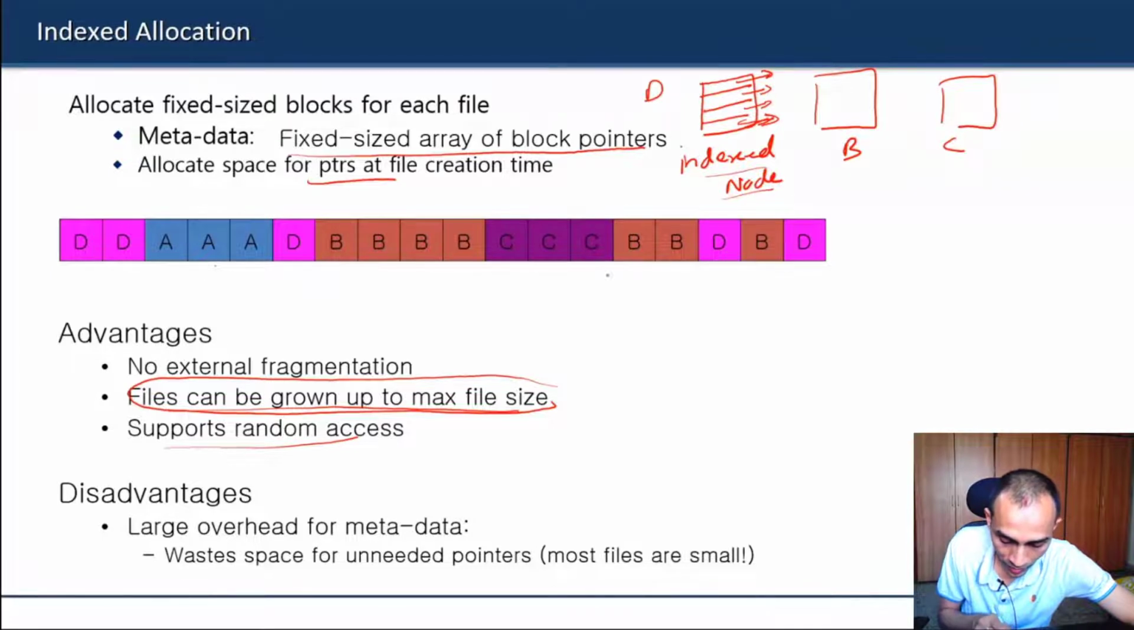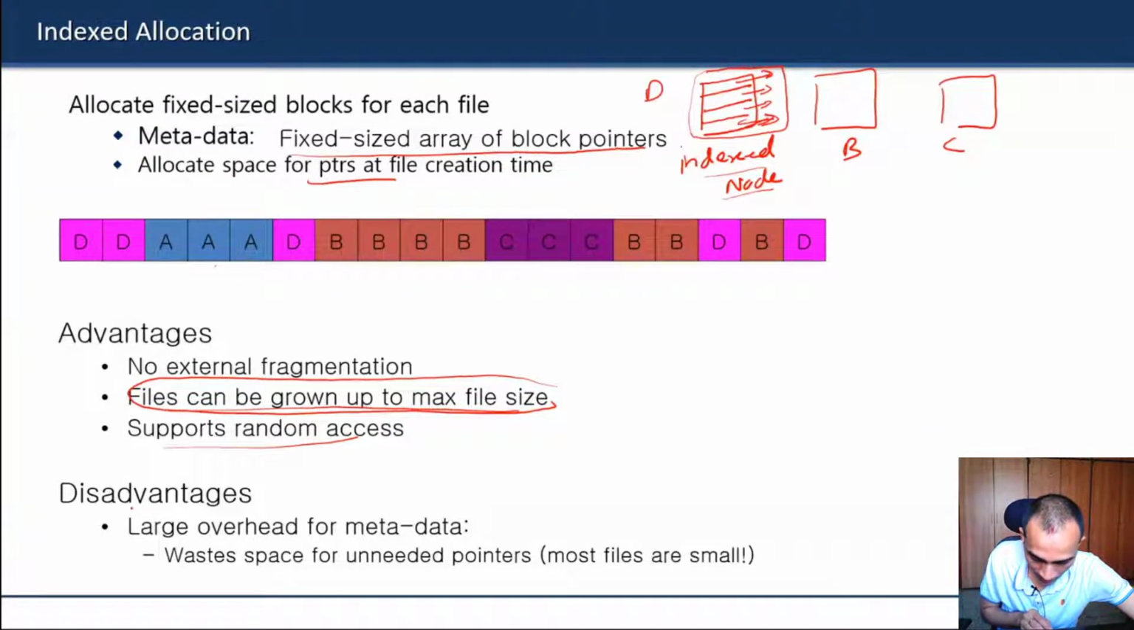So files can grow because you can use any random location. As far as allocation is concerned, there is no problem in allocating any random location to a file, but the maximum file size will be determined by the number of disk pointers that an index node can store.